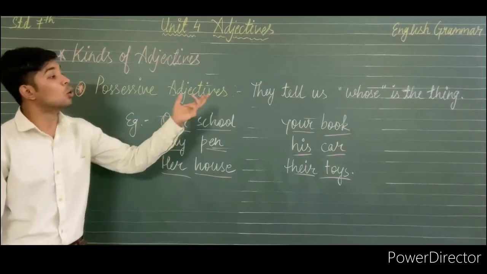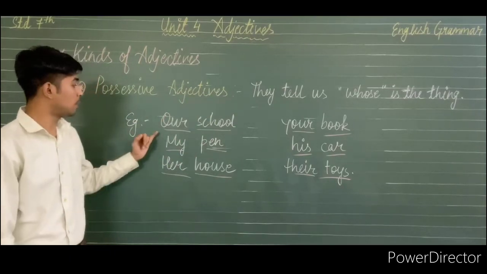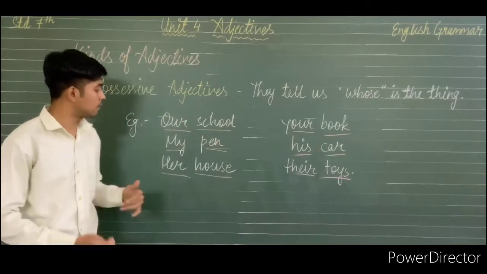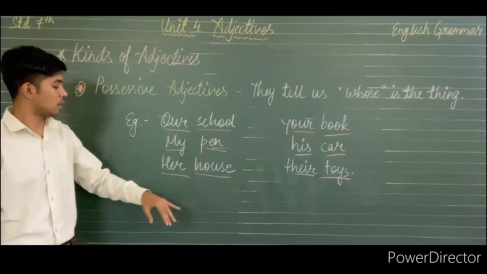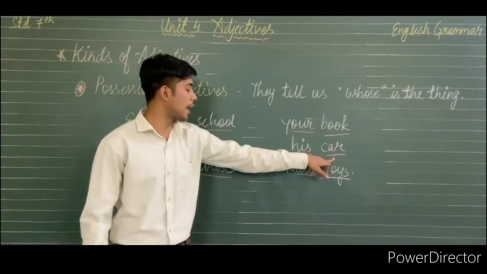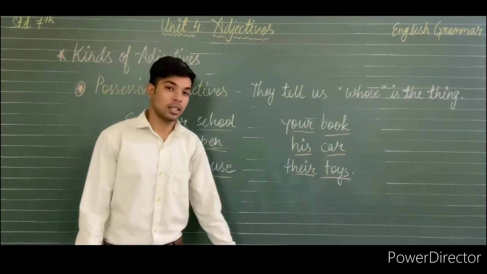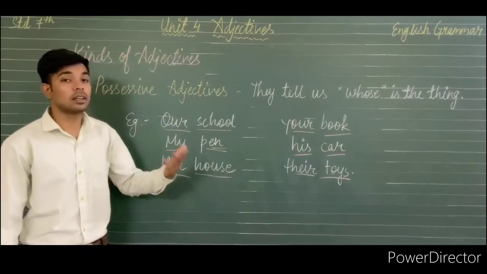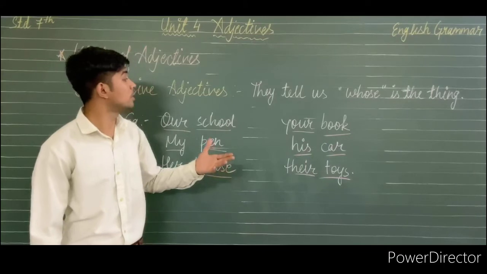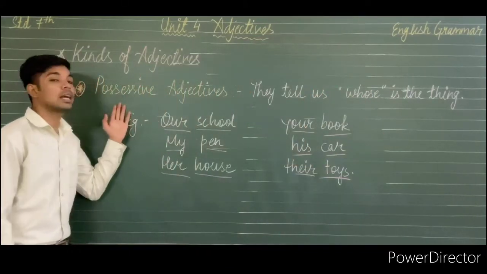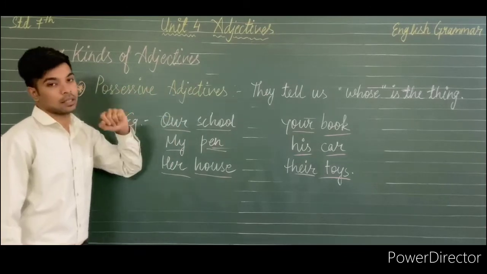They tell us whose the thing is. For example, our school, the school belongs to a person. Then my pen, her house, your book, his car, their toys. So the words which are used with a noun to tell us whose the thing is, those words are known as possessive adjectives.